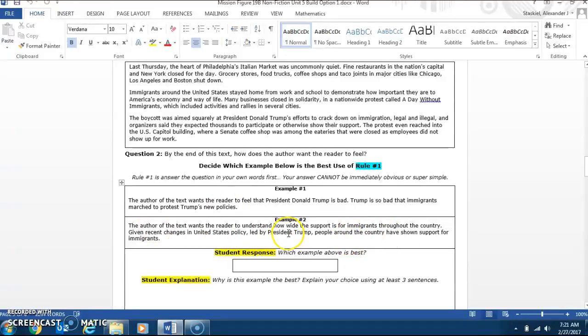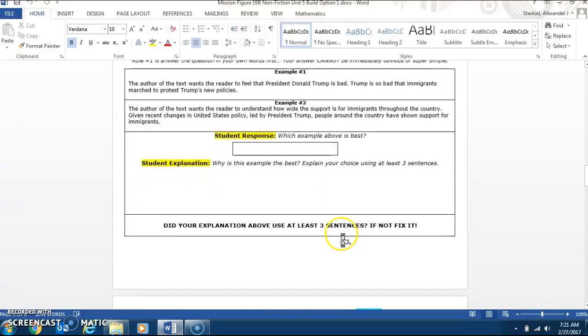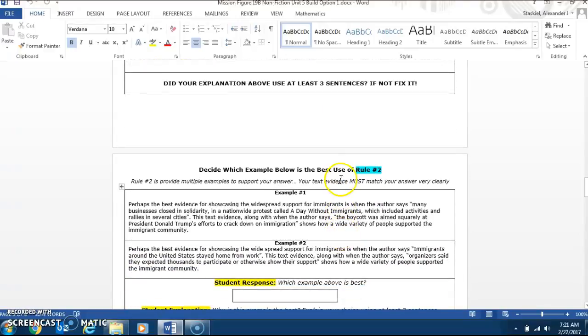So there's really two parts to that answer. How wide the support is, that means a lot of different people support immigrants. And then people around the country showing support, that means a lot of people are actually doing something to show support for immigrants. So when we get to best use of rule number 2, which is about text evidence and how your text evidence must match your answer very clearly, I would say 90% of you are choosing example 1, which is actually wrong. The correct answer is example 2.